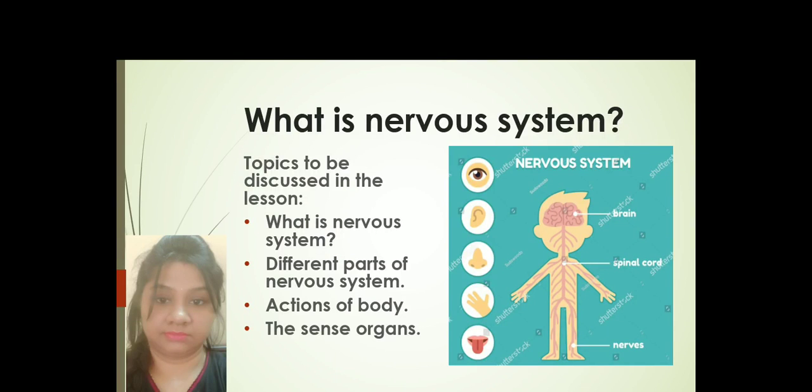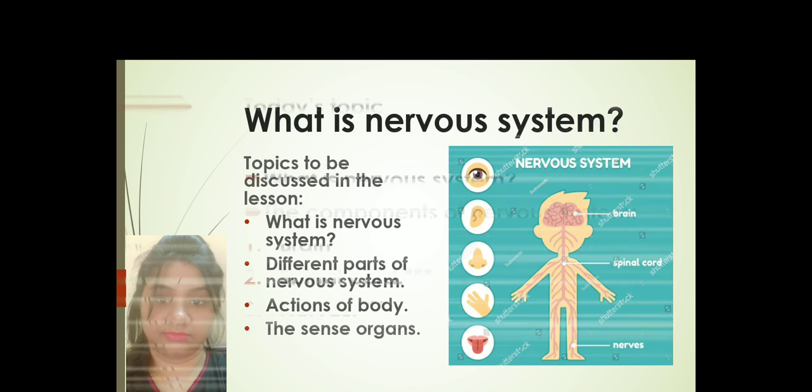Lesson 1.2. In this lesson, the topics that we will learn are what the nervous system is, the different parts of the nervous system, different actions of the body, and the sense organs. In the picture beside, on the green background, you can see the parts of the nervous system: the brain, the spinal cord and the nerves.